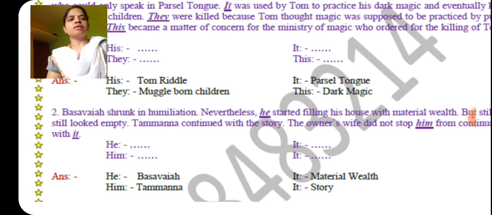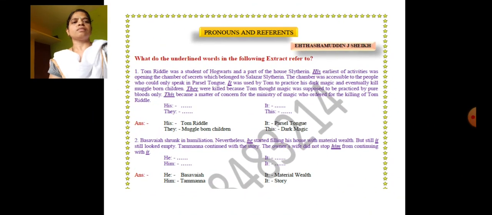I think all of you understood this topic of pronouns, as we know that it is a replacement of a noun. And also we studied personal pronouns, demonstrative pronouns, interrogative pronouns, reflexive pronouns. Afterwards we also discussed some solved examples. I think it is time to wind up the session. Thank you.